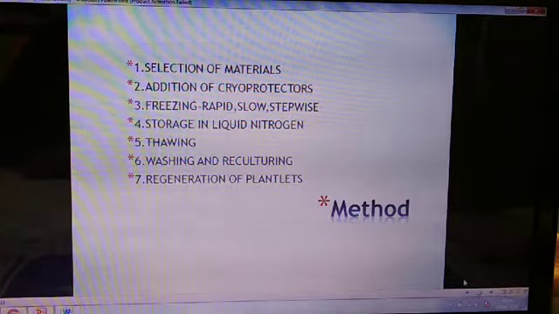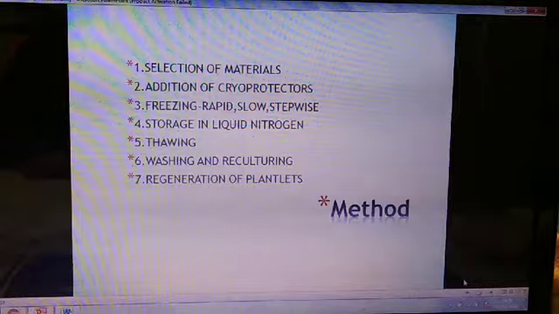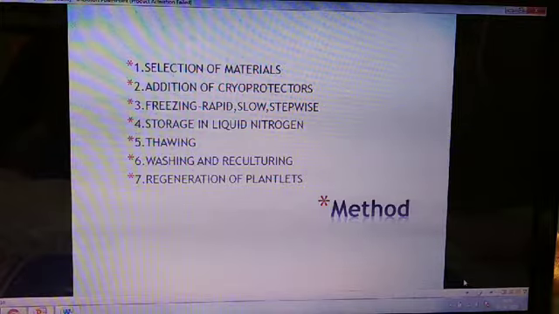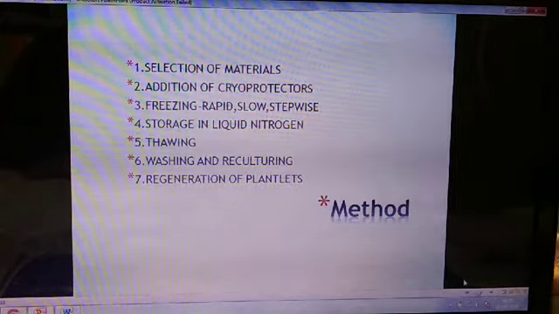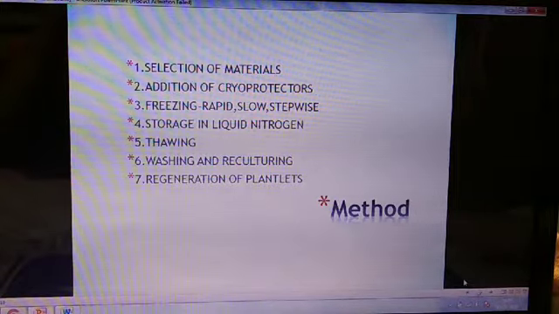Prolonged storage of frozen material is possible only when the temperature is lowered to minus 196 degrees centigrade, which is achieved with the help of liquid nitrogen only. After storage in liquid nitrogen, the next step that comes into action is thawing.